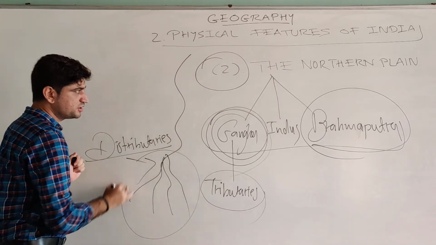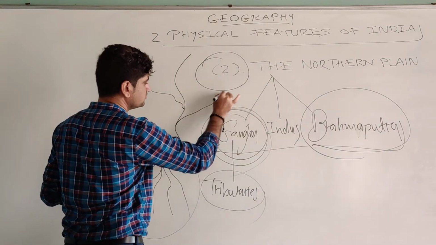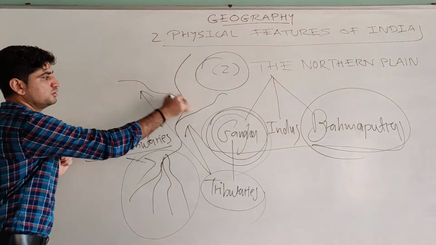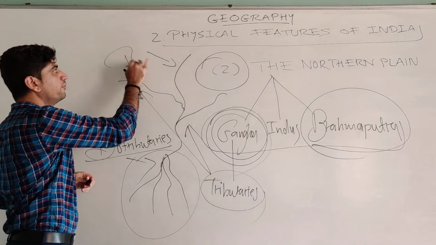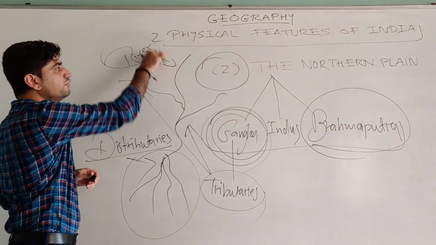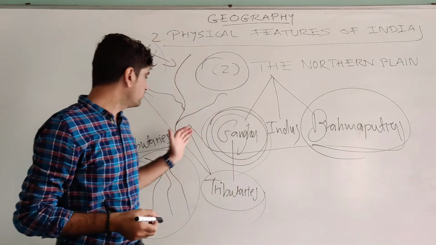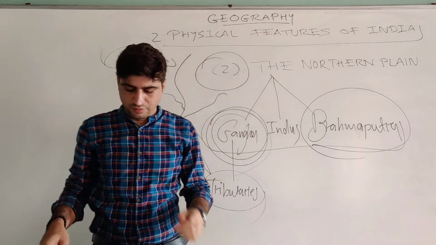Those are distributaries and tributaries. These are examples of tributary, and this one is the main river, the main flow. So distributaries, tributaries, and the main flow.